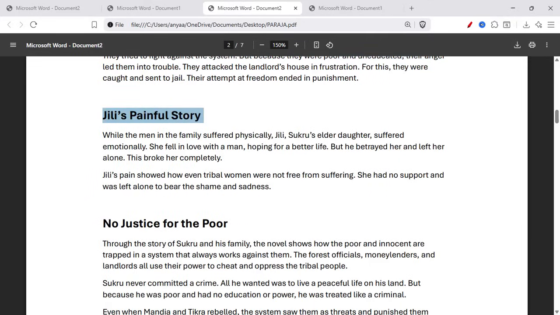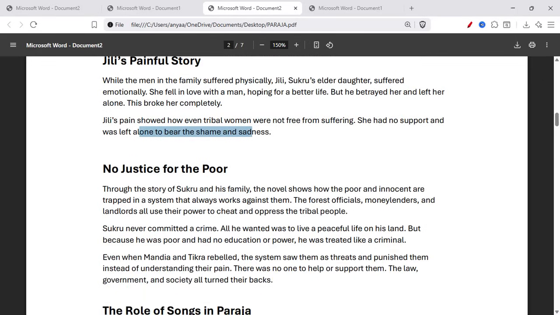Julie's painful story. So while the men in the family suffered physically, Julie, Sukru's elder daughter, suffered emotionally. She fell in love with a man, hoping for a better life, but he betrayed her and left her alone. This broke her completely. Julie's pain showed how even tribal women were not free from suffering. She had no support and was left alone to bear the shame and sadness.